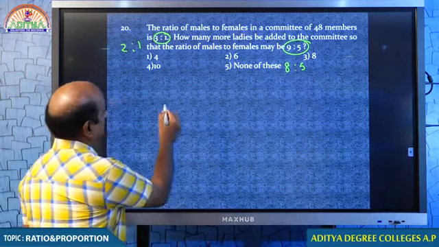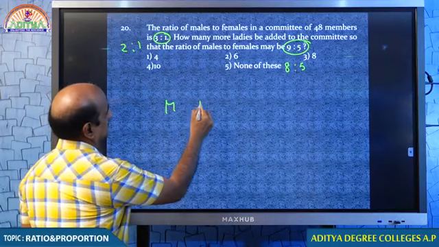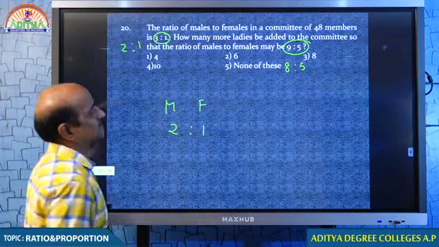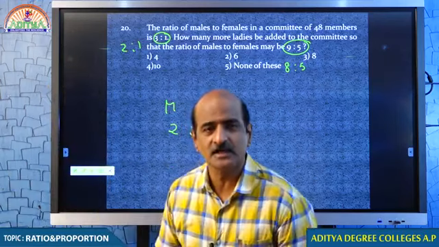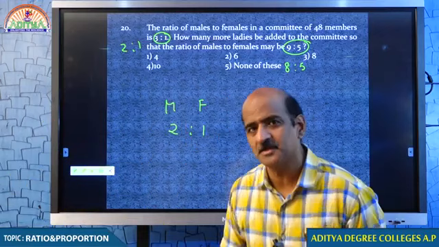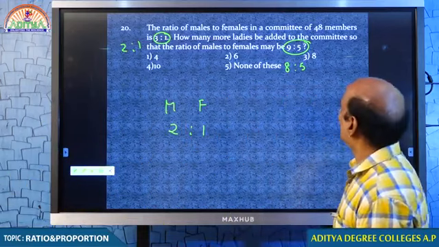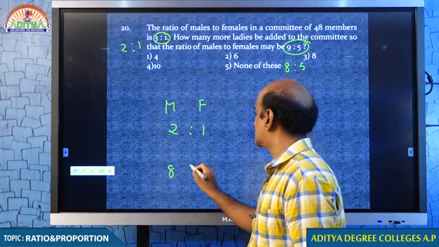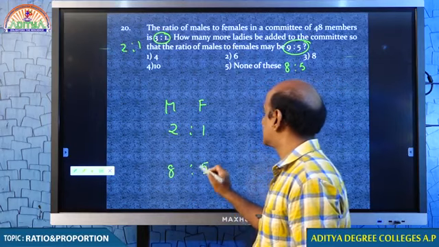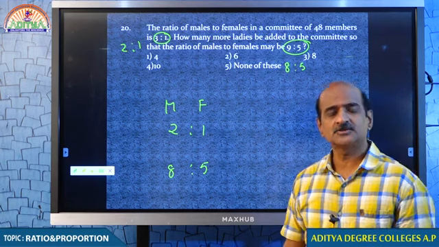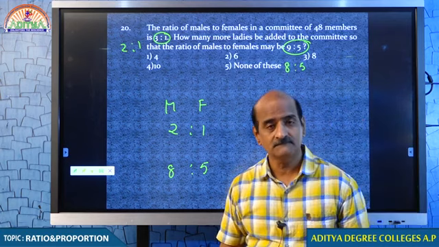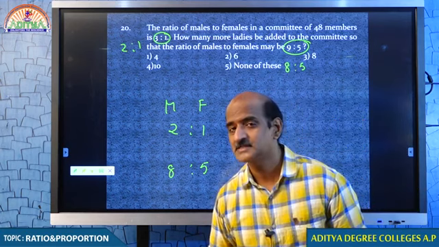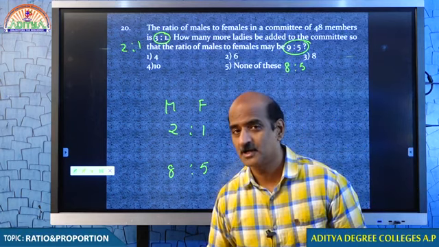The males and females in a committee of 48 members are in the ratio 2:1. I took 2:1. Let me have some change. How many more ladies are to be added to the committee so that the ratio becomes 8:5? 2:1 has to be 8:5 by adding ladies, which means the number of males should not be changed.